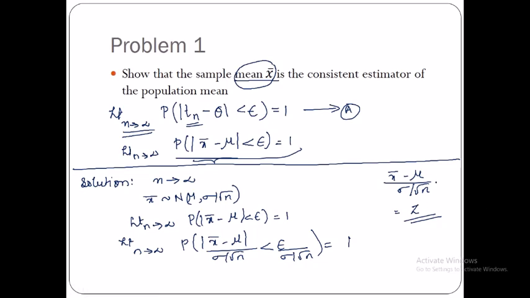So this follows N(0,1). I'm equating this as z, so z follows what? Again N(0,1). So instead of writing the whole thing like this, I'm going to write it as limit n tends to infinity, probability of modulus z less than epsilon divided by sigma by root n. Now I have to check whether it will become 1 or not. So let me see.